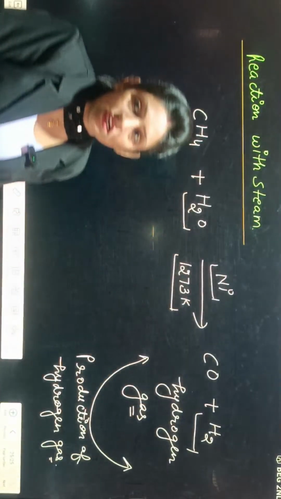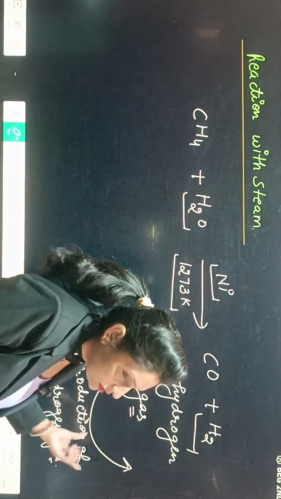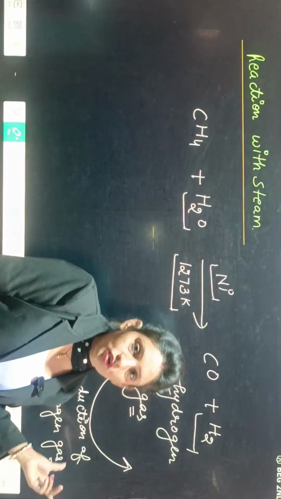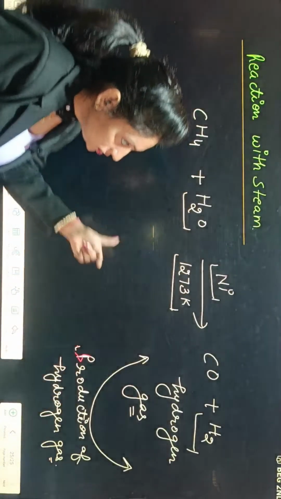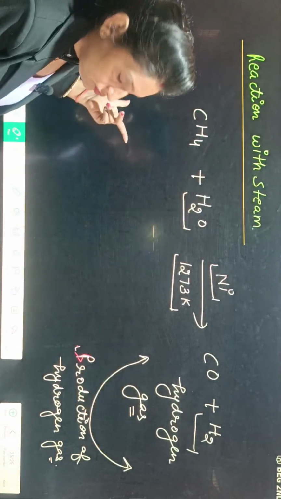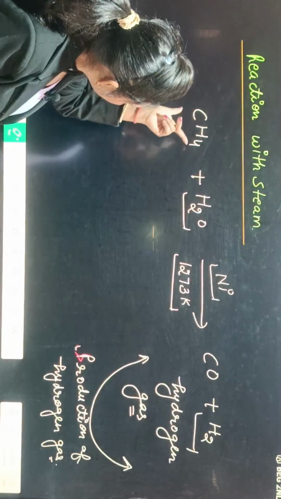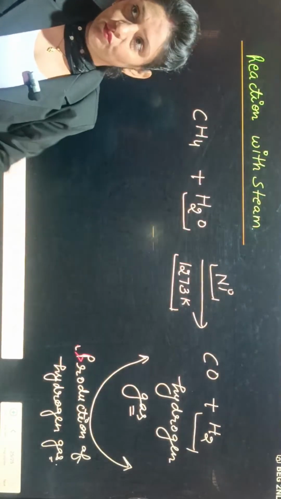Hydrogen gas is colorless and odorless, but it burns and produces a pop sound. For production of hydrogen gas, we can react methane with steam at very high temperature.